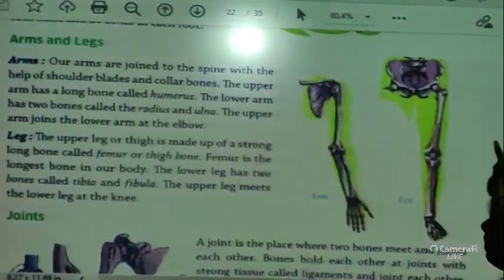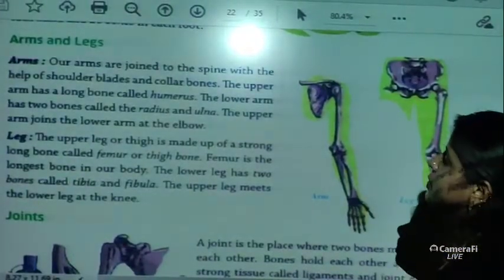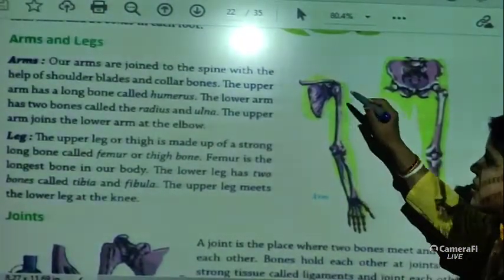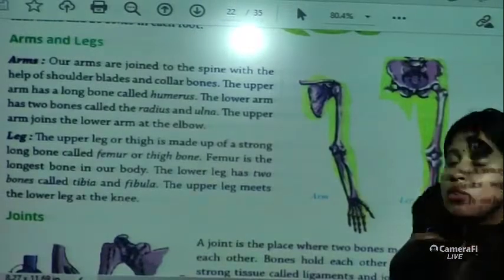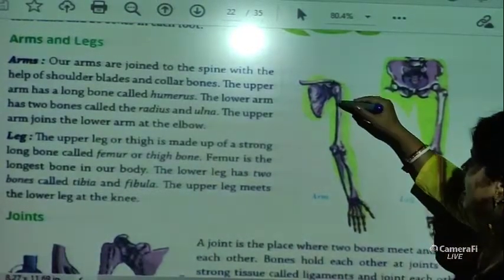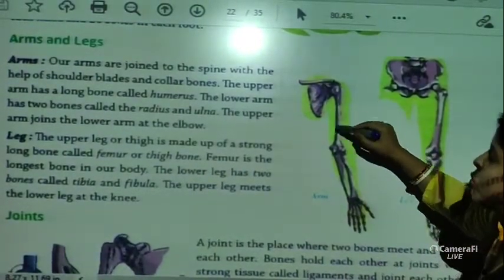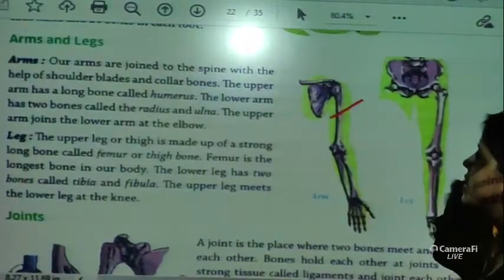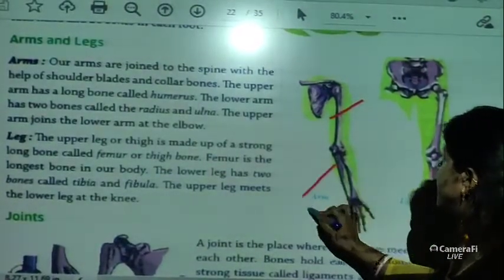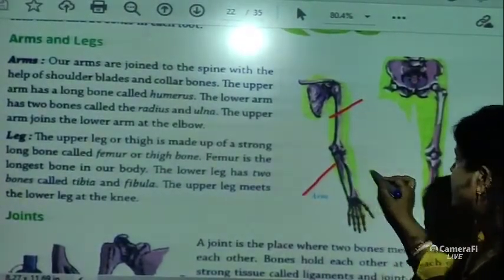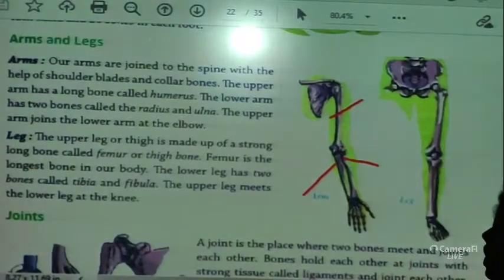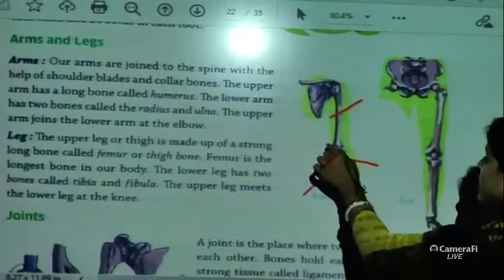Wait, I am showing it once again. See, the arms are joined to the spine with the help of shoulder blades and collarbones. The upper arm has a long bone called the humerus. This is called the humerus. The lower arm has the ulna and the radius, right? The upper arm joins the lower arm at the elbow.